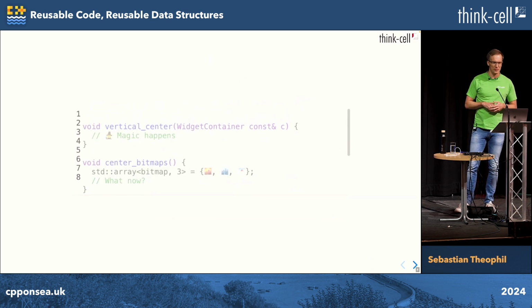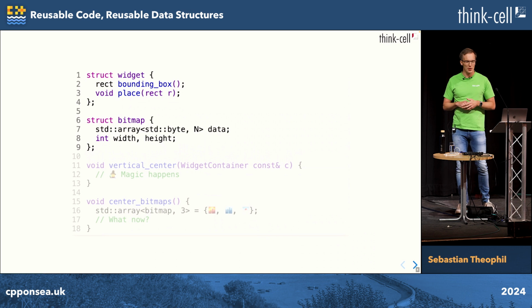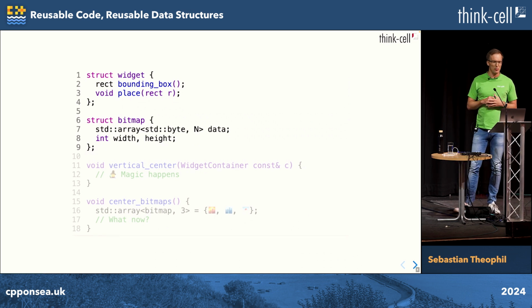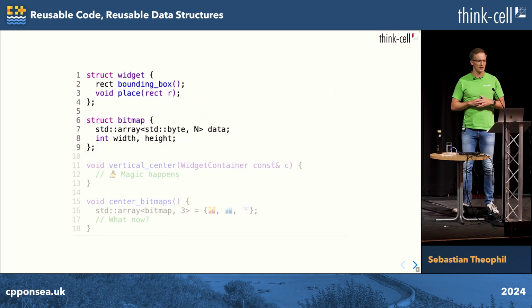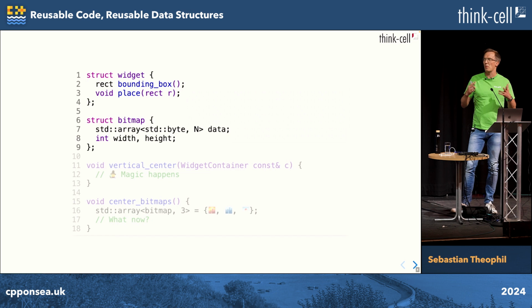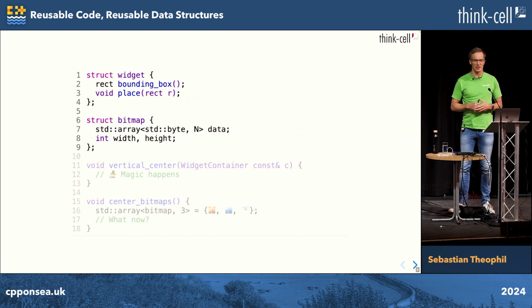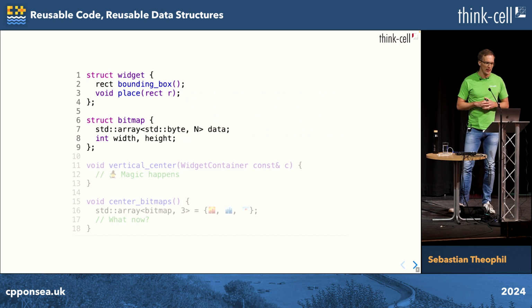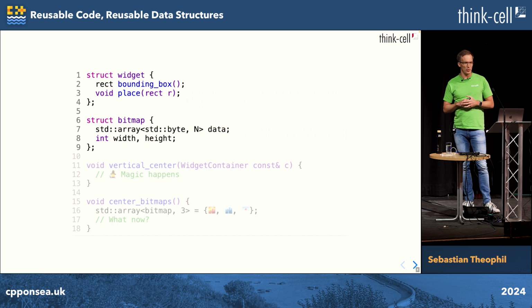We need some data structures for completeness, maybe. So the widget had those two member functions. It can output a bounding box, and you can place it somewhere. And the bitmap is something completely different. It's just an array of bytes, essentially. It has a width and a height to make sense of those bytes. Otherwise, these types have nothing in common.